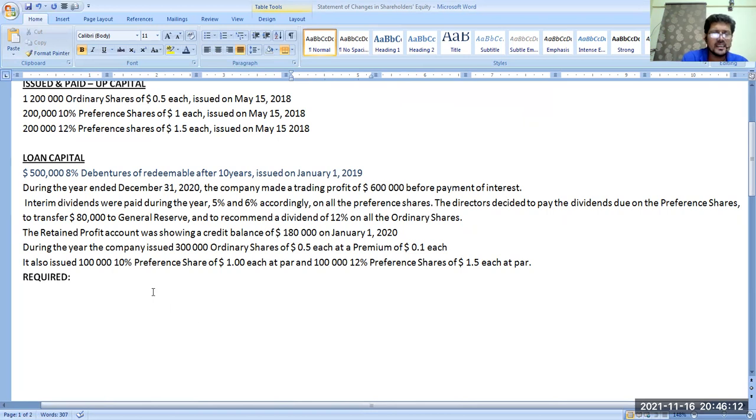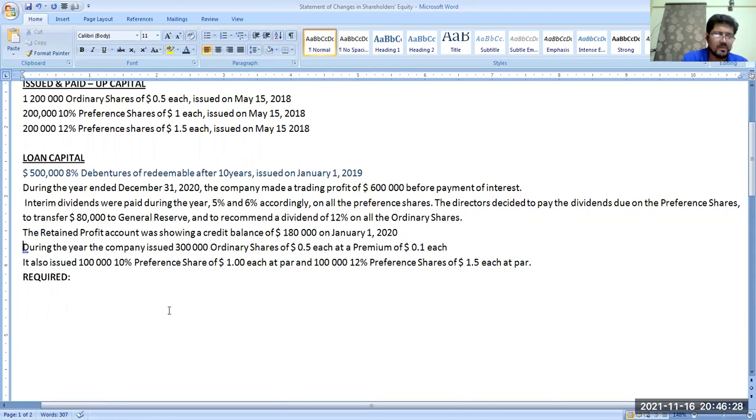Now, one more very important thing: during the year, the company issued 300,000 ordinary shares of $0.5 each at a premium of $0.1 each.